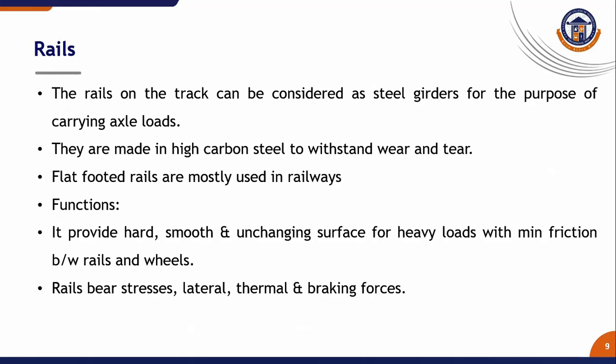Rails. The rails on the track can be considered as steel girders for the purpose of carrying the axle loads. They are made of high carbon steel to withstand wear and tear. Flat-footed rails are mostly used in railways. Functions: it provides a hard, smooth and unchanging surface for heavy loads with minimum friction between rails and wheels. Rails bear lateral, thermal and braking stresses.